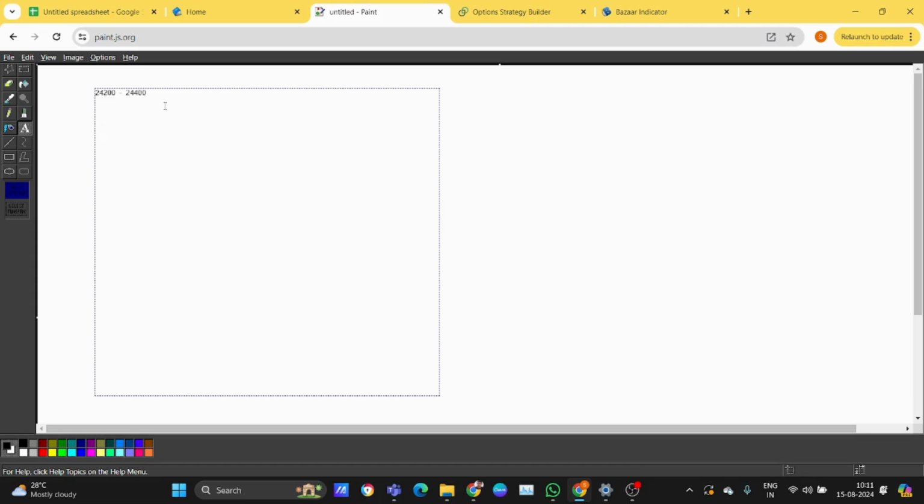In this scenario, what can I do? I can buy 24,200 CE at around 30 rupees premium.